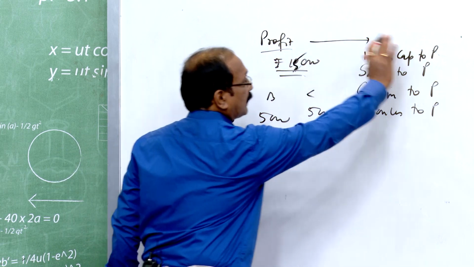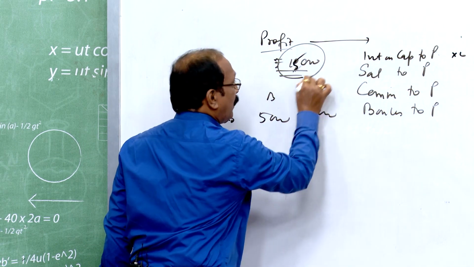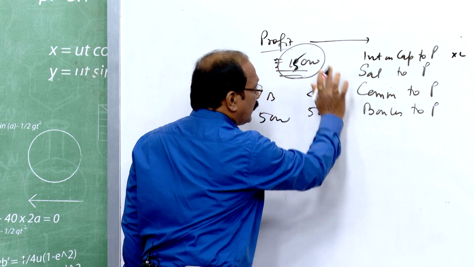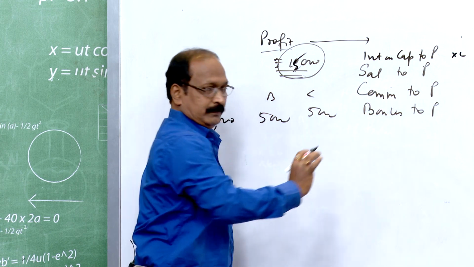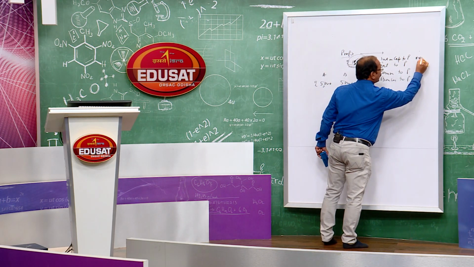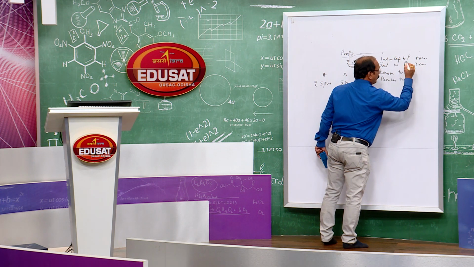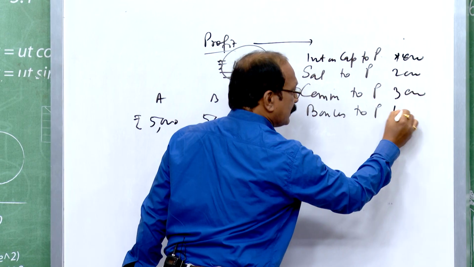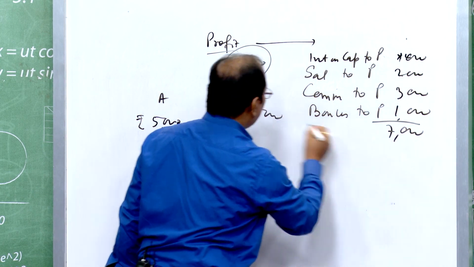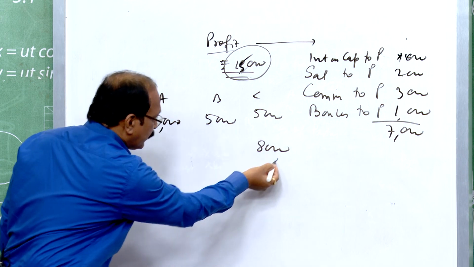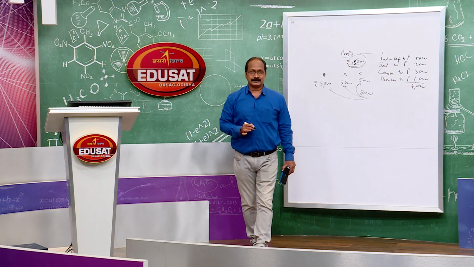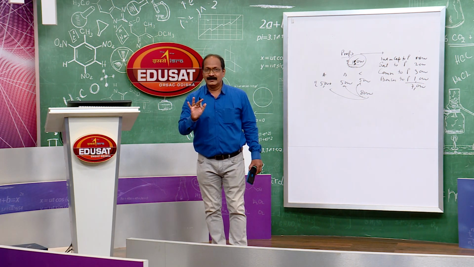So, some amount is given out of this. Total amount is 15,000, no doubt, profit. This 15,000 rupees is distributed under different heads. Interest on capital, suppose it comes to 1,000. Suppose it is 2,000, it is 3,000, it is 1,000 again. So, it comes to 7,000. So, the remaining 8,000 rupees you have to distribute among all these three partners in the agreed ratio. Am I clear, my students?